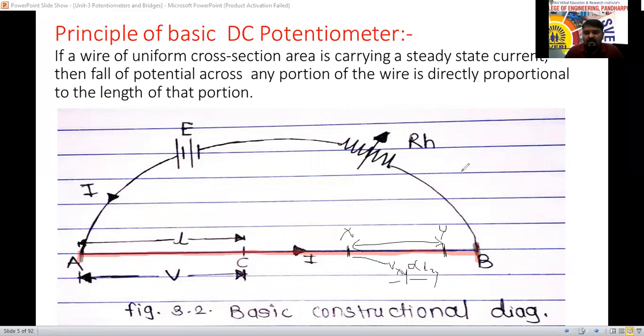Tell me the formula of Ohm's law. It is V equal to IR. V is equal to IR here.